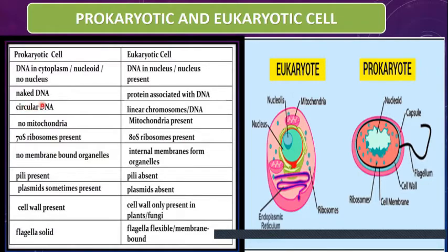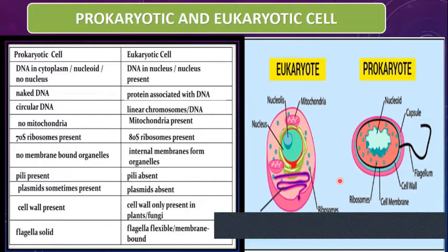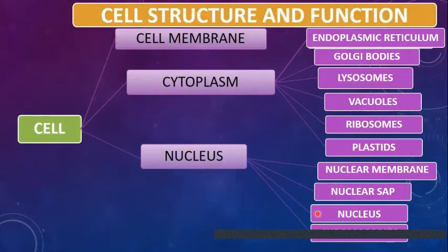The genetic material of the prokaryotic cells is circular DNA, while in eukaryotic cells, the DNA is linear. So these are the differences between the prokaryotic and the eukaryotic cells. Now let's talk about the cell structure and the function.